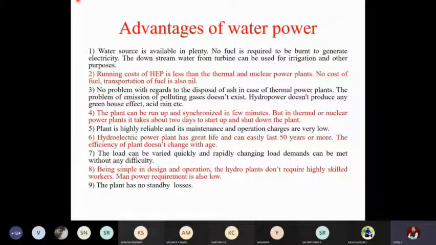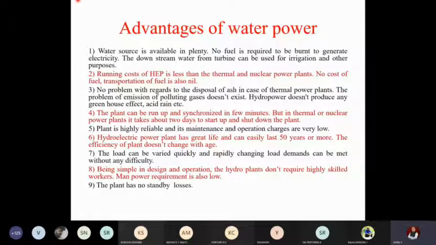And also hydropower doesn't produce any greenhouse gas. That is obviously known. When you burn coal, coal is the lowest grade of fuel. Harmful emissions come out. Then you have to treat that gas with whatever treatment is given. Some amount of pollutants will definitely mix into the atmosphere. So that issue will not be there here.